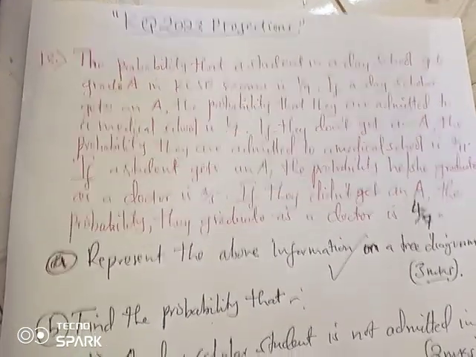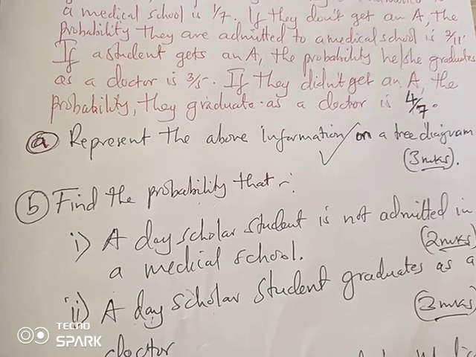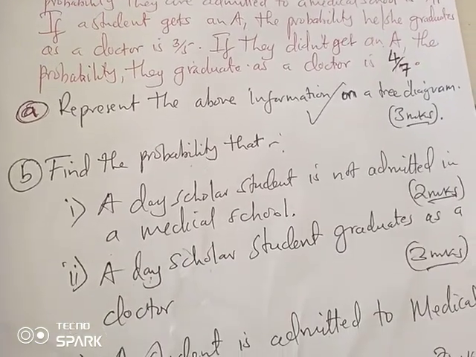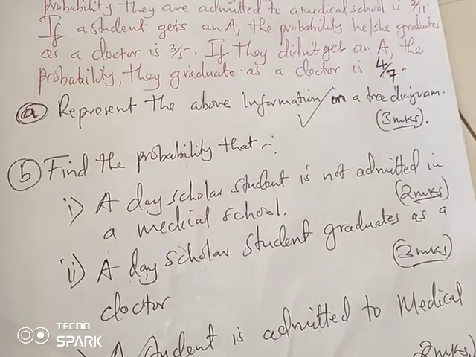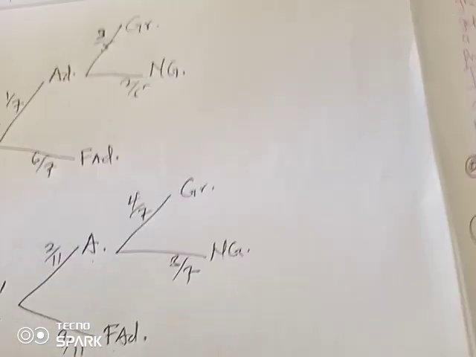That's very easy. Let's go to Part B, Roman 1, where the question now reads, let me have my questions here. I'd written them elsewhere. So we are told find the probability that a day scholar student is not admitted in a medical school.